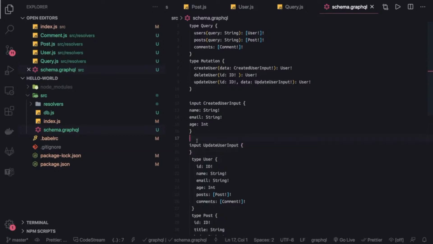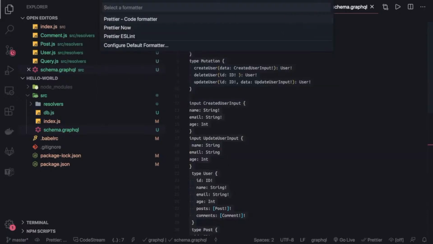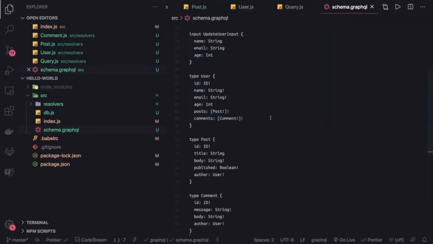This is not JavaScript, we are writing inside a .graphql file, so things will not appear automatically. So this is create, then inside update we might be asking only a few small things, a partial payload, because we are already passing data, and all these things are optional because it's update, right? We are not creating, we are just saying, if you want to pass, we will use these attributes to update. Let me see if I can format this. Oh, I can't format this. Okay, basic formatting is done.